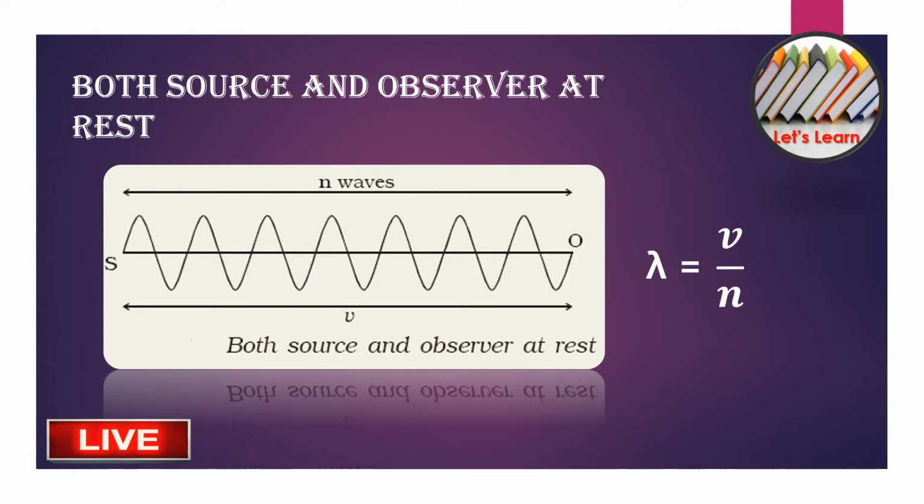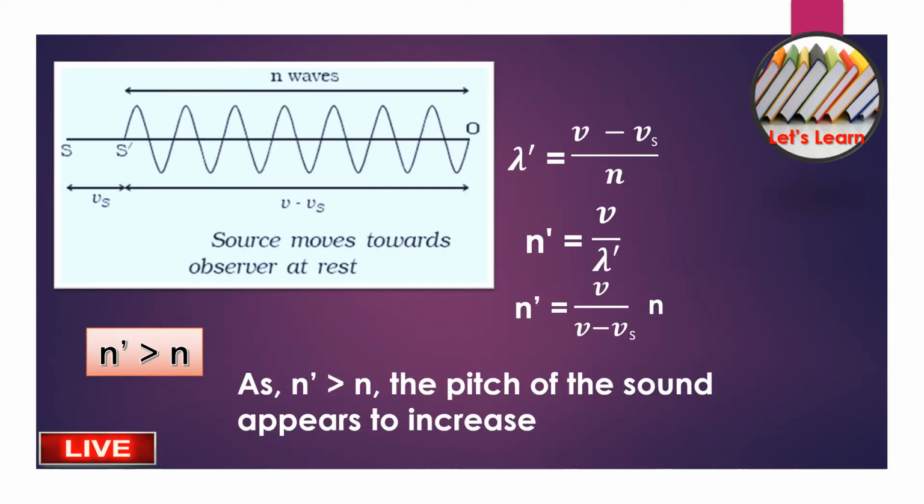So this is the first part, and the second part is when the source moves towards the stationary observer. In this case, the source moves with a velocity Vs, which means here we consider S and S prime or S dash. It starts from S dash or S prime. So from S to S dash or S prime, we are considering Vs. From S dash or S prime to O, which means the observer, the distance is V minus Vs.